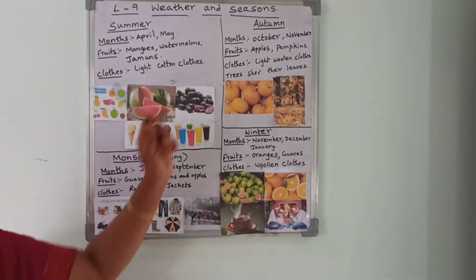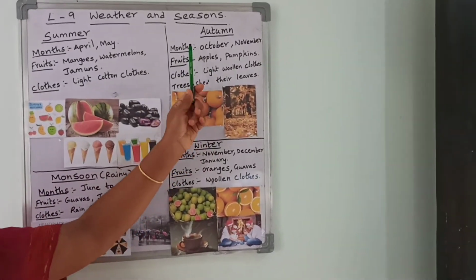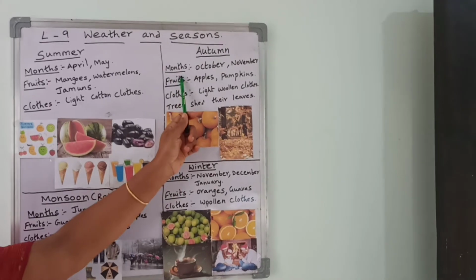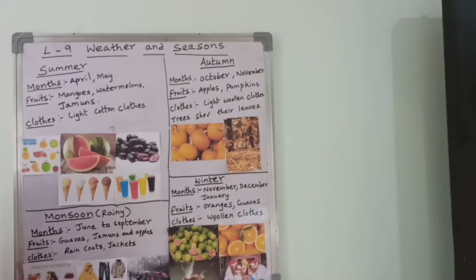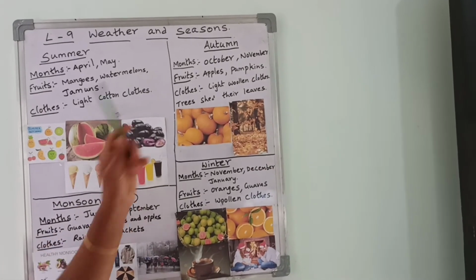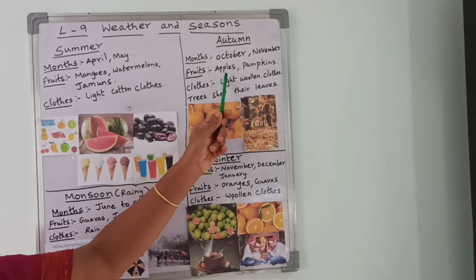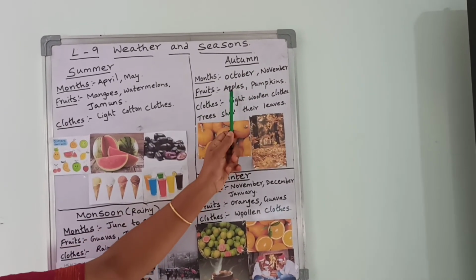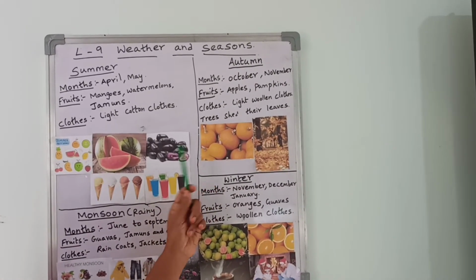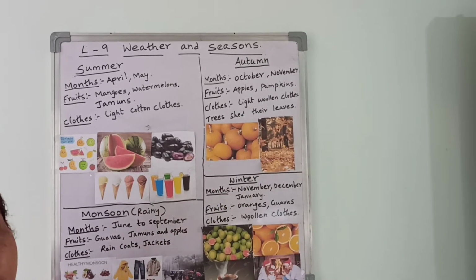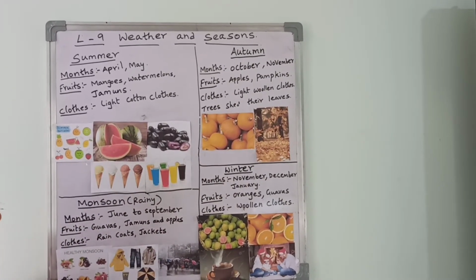And coming to autumn season. See here, when the autumn season will come? In the months of October and November. And what are the fruits we get in autumn season? Apples, pumpkins. See the pumpkins here. Apples and pumpkins we get in autumn season.